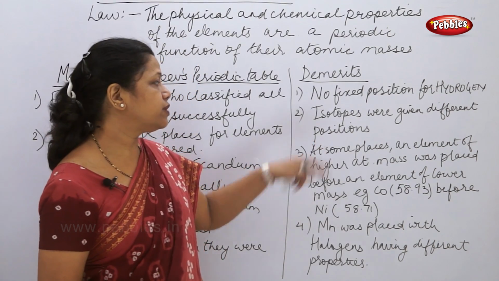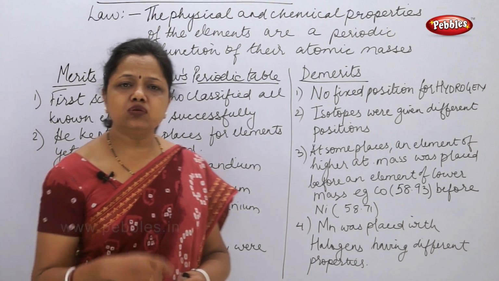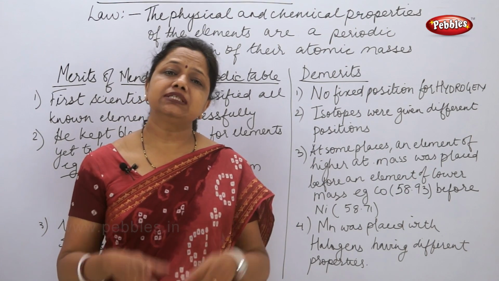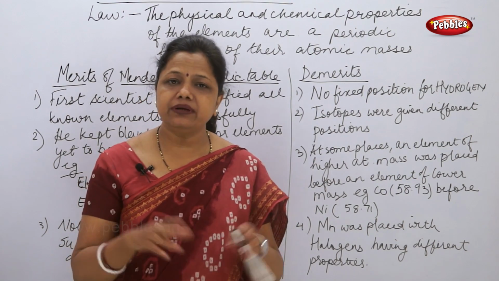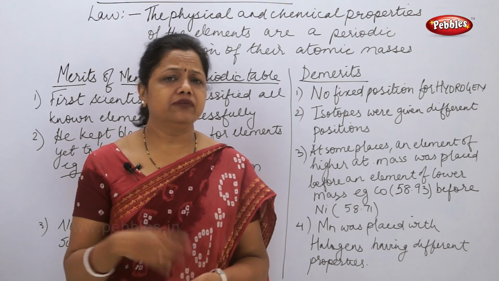Second, isotopes were given different positions. Now to understand this demerit, you should know what an isotope is. Isotopes are the elements which have the same atomic number but different atomic masses. Same number but different masses.